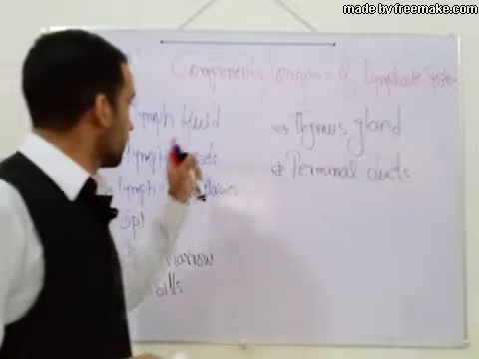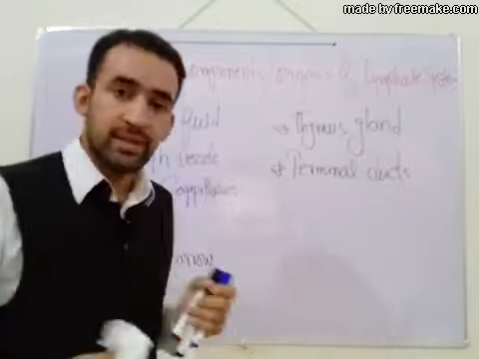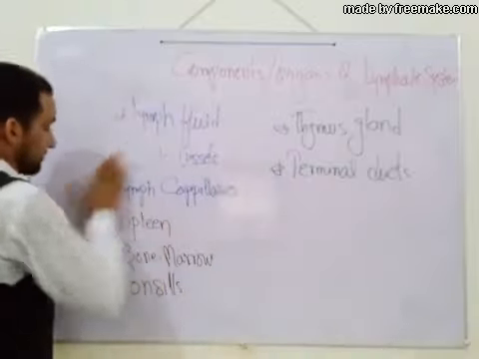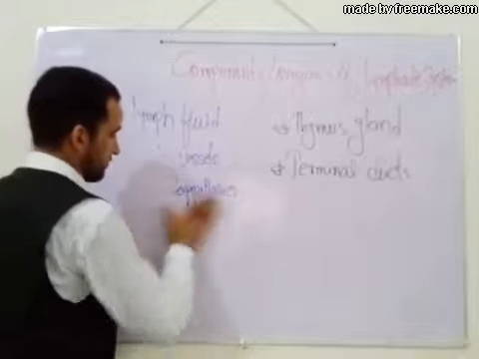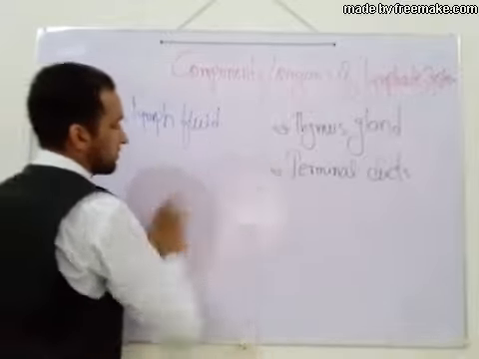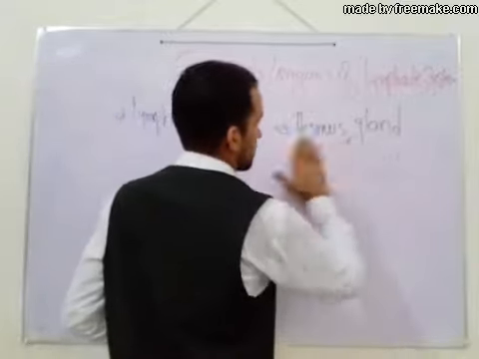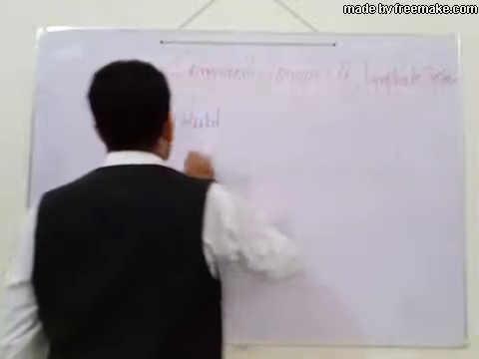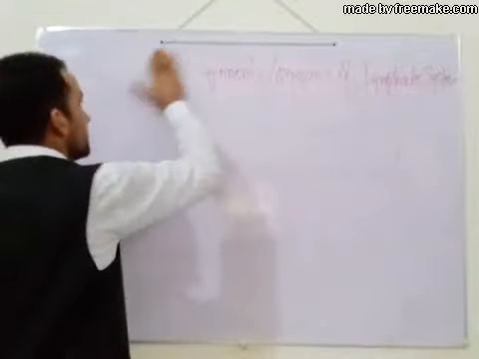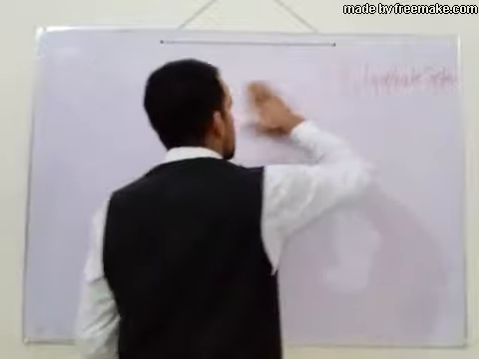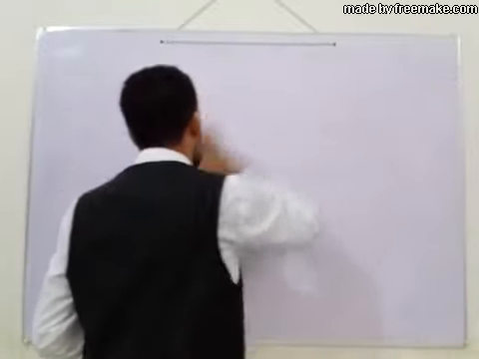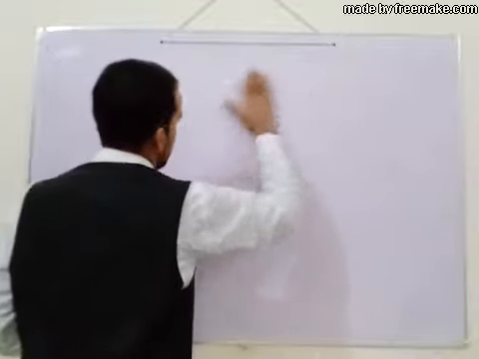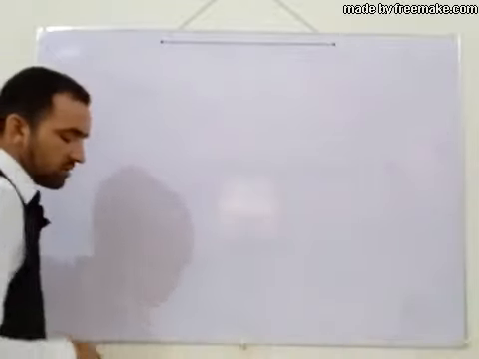Now we will talk about what is lymph fluid. Up to now we learned the definition of the lymphatic system, a system of closed vessels which draw extra tissue fluid or interstitial fluid back into circulation.